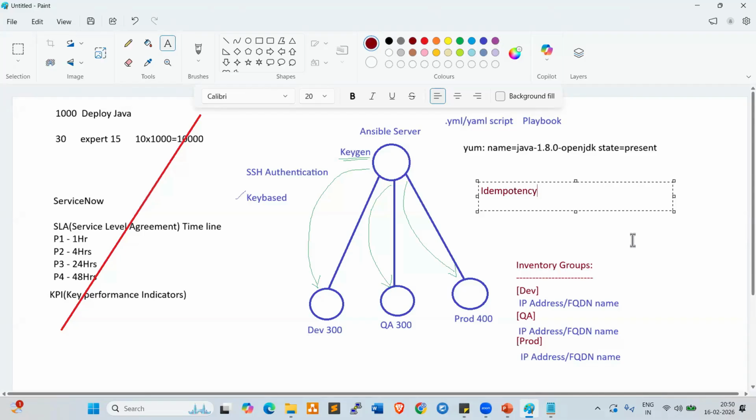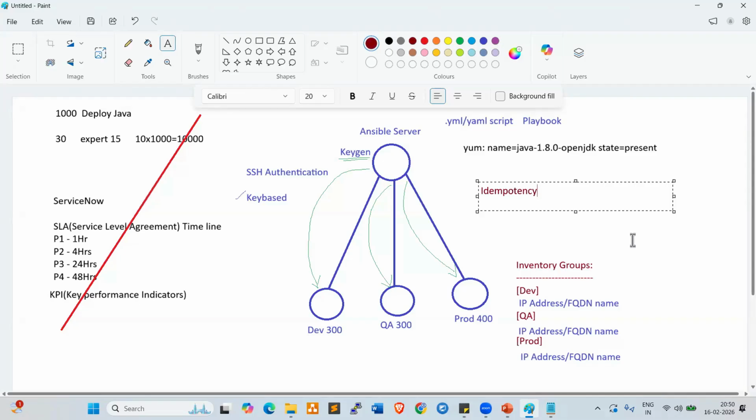Whatever Java version is already running will be gone first, because shell scripting will override or remove the existing one.